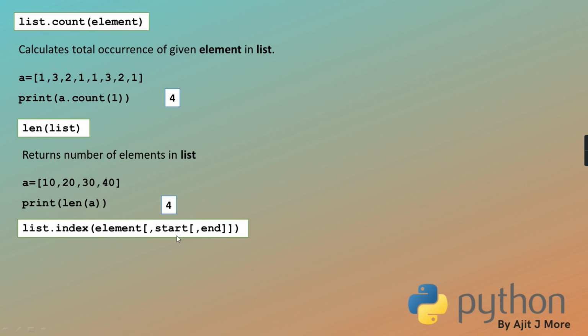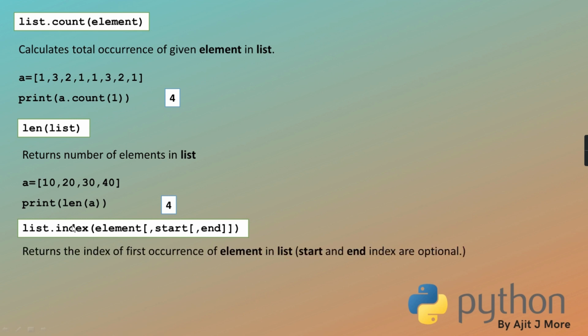If you want to search in the entire list, no need to give them; it will consider the whole list. So the index function will return the index. Index means the position, always remember. It returns the position of the first occurrence of the element in the list, in the range from start till end. Start and end index are optional. I hope it is clear to you.